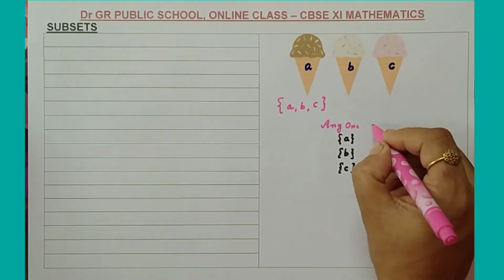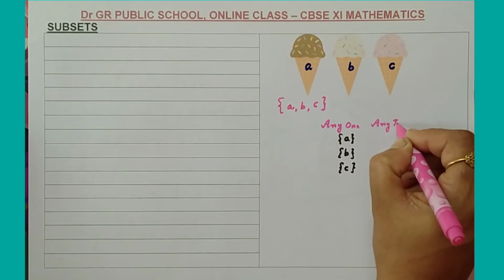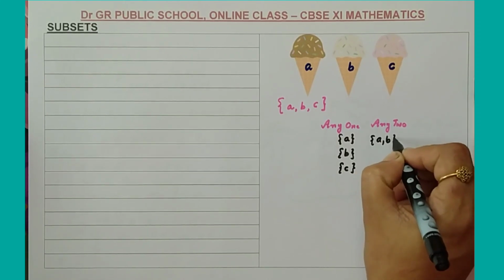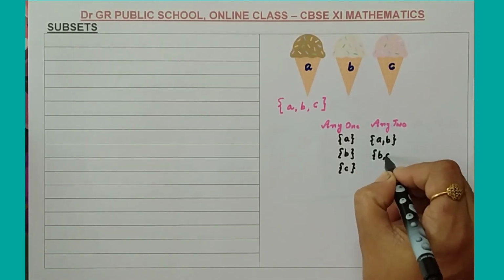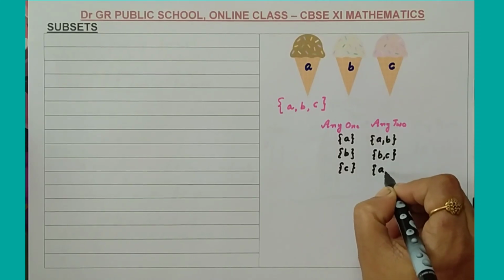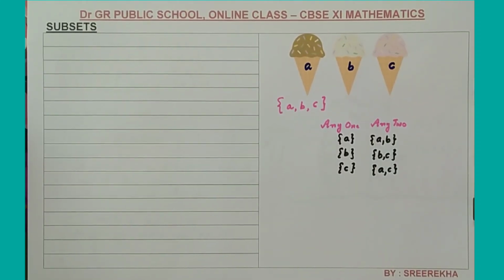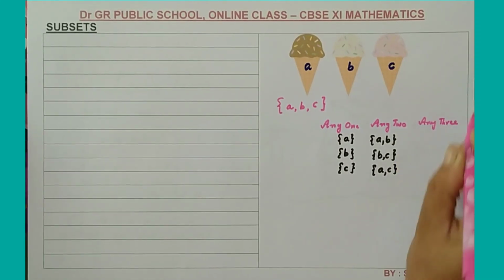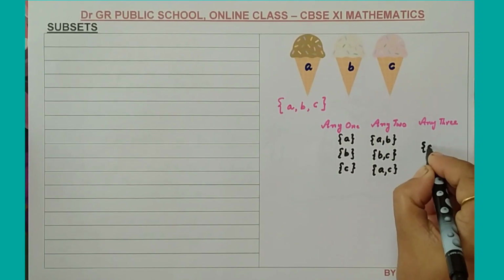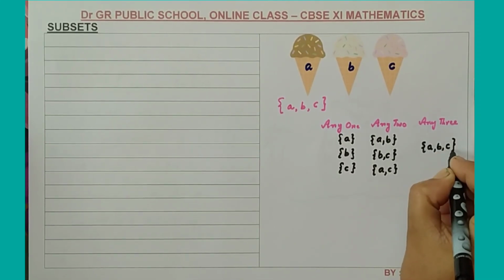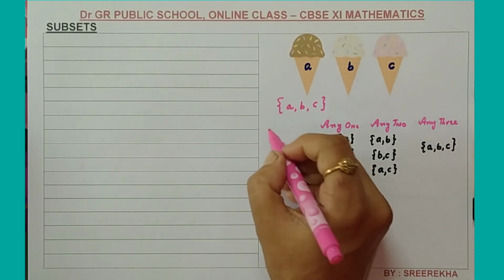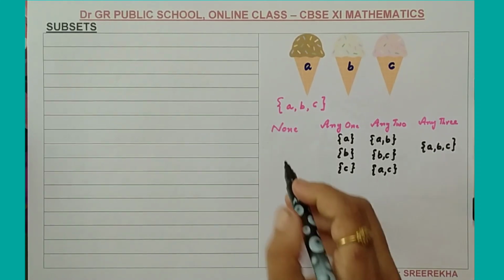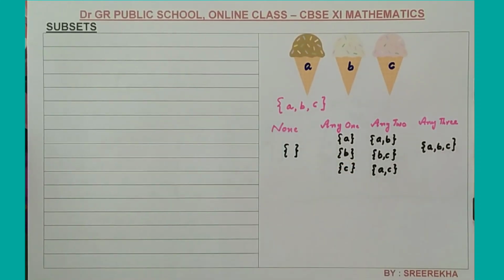If you are asked to take any two, the possibilities are either A and B you may take or B, C or A, C you may take. If you are asked to take any three, the only possibility is taking the set or the ice creams A, B, C. If you are asked to take nothing or none, the only possibility is the empty set.